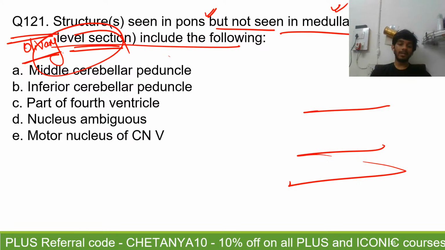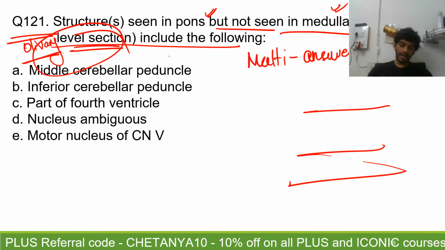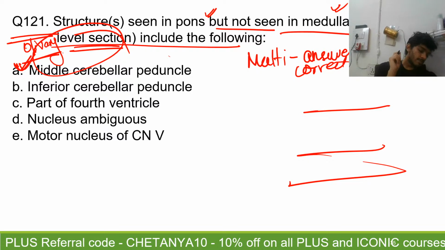Right, so you are saying middle cerebellar peduncle. First, let me tell you that this is a multi-answer question. You are right in your one answer, that one of the answers is the middle cerebellar peduncle, but there is also one very obvious answer that should be included in your answers. Yes, Smile with Bindu has correctly got it. It's the motor nucleus of the trigeminal.